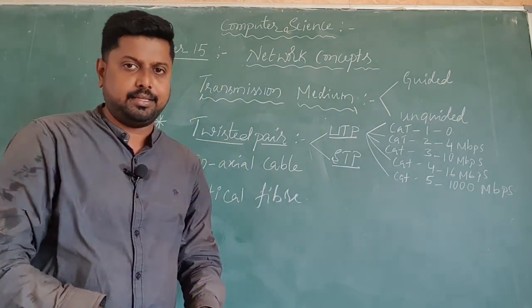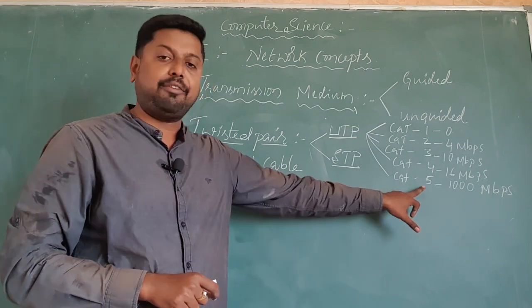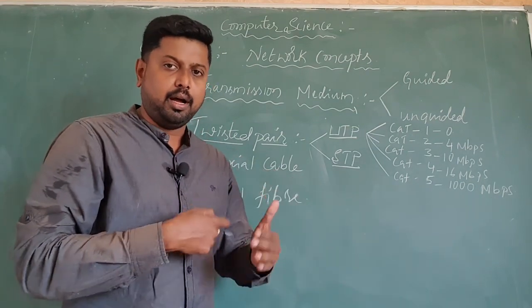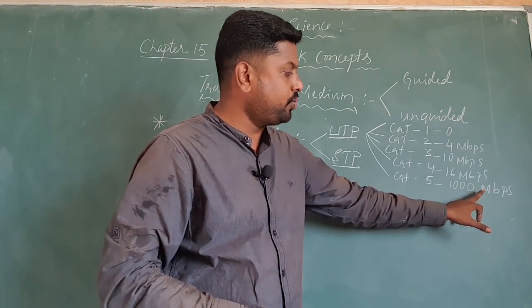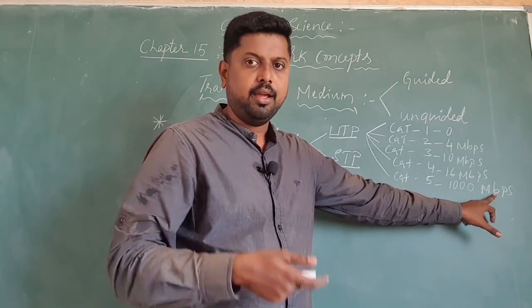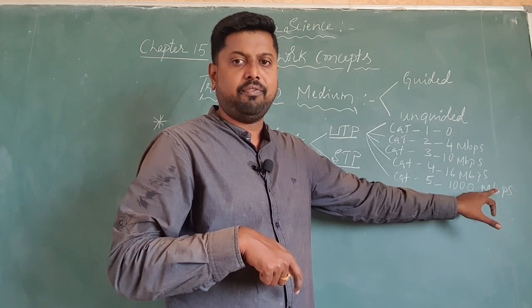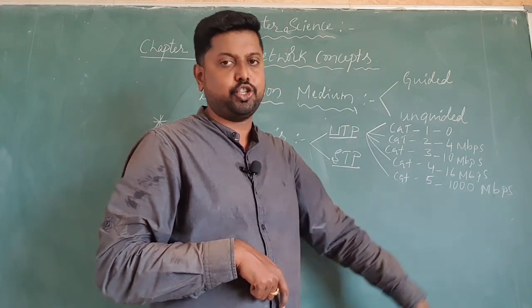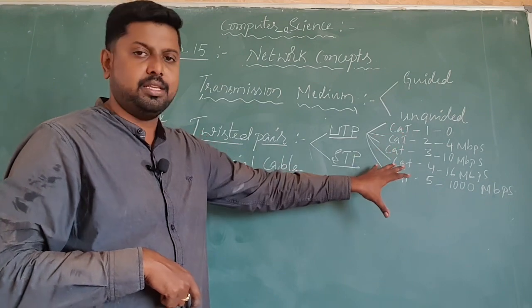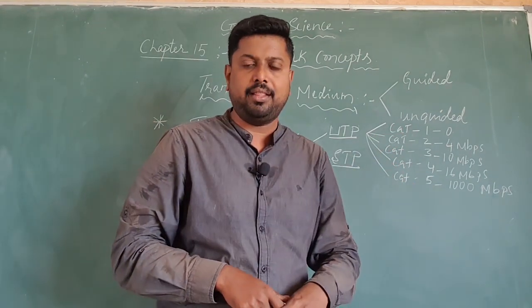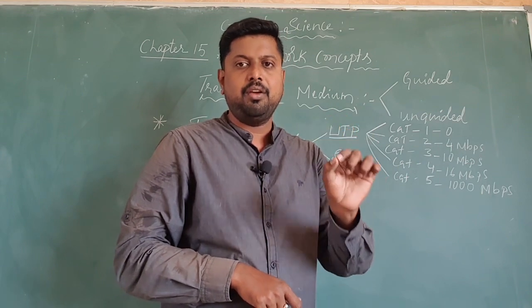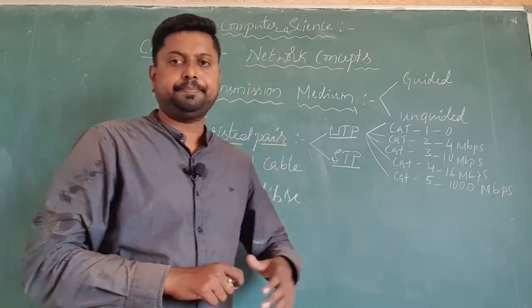Nowadays we use the Cat 5 cable because the data transfer rate is high, as it supports a maximum of 1000 Mbps. That's why nowadays Cat 5 is the cable used for the connection. We have all these 5 categories, and present days we use Cat 5 for connections for the unshielded twisted pair in the local area network.